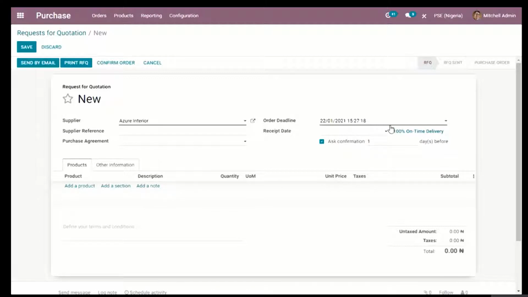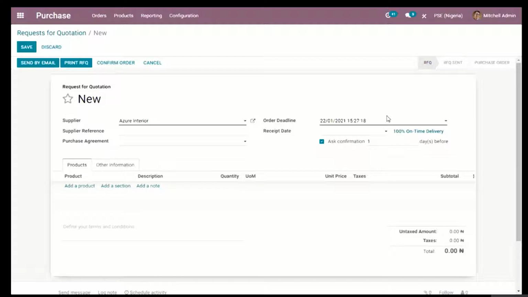You have to provide the order deadline because a request for quotation is basically sending a document with the name of a product, asking the vendor how much they sell a particular product. That is all a request for quotation is. It doesn't validate any movement of goods or exchange of payments or consideration. No. All it means is a communication between you and the vendor to find out the price of a particular product.